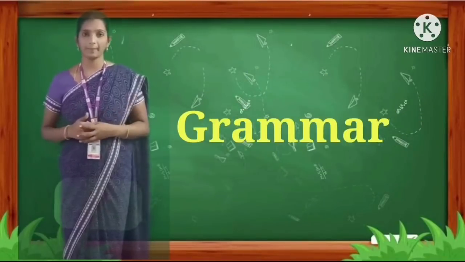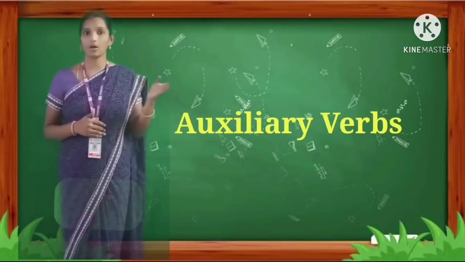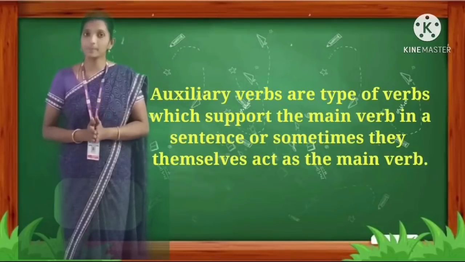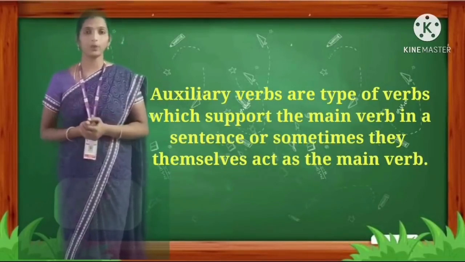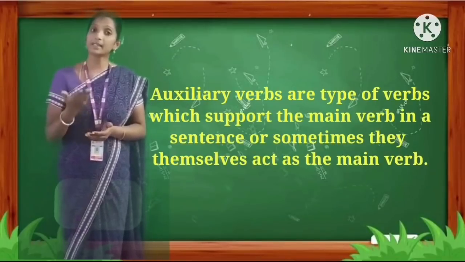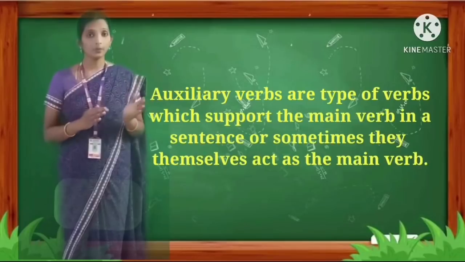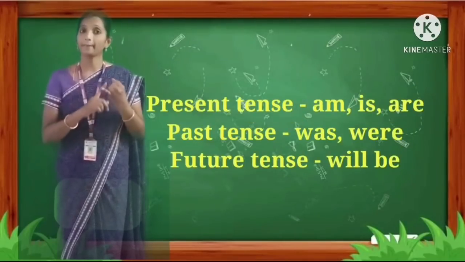Let's start with the grammar part. First one, auxiliary verbs: am, is, are, was, were, will be. So what are auxiliary verbs? Auxiliary verbs are a type of verbs which support the main verb in a sentence, or sometimes they themselves act as the main verb. The auxiliary verbs that are used in present tense are am, is, are.